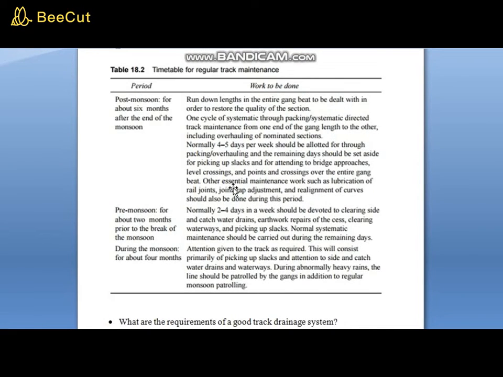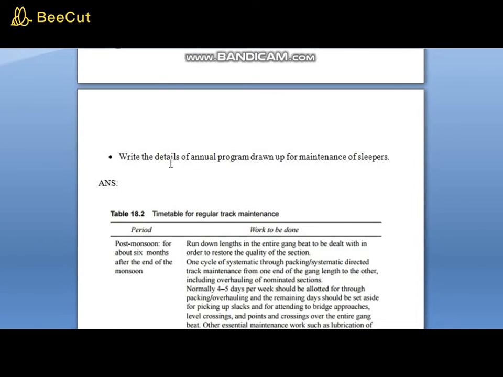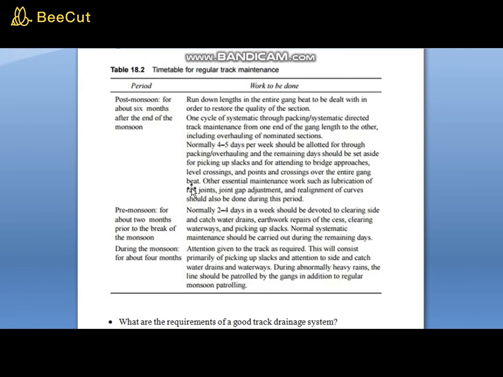Post monsoon for about 6 months after the end of monsoon, pre-monsoon for about 2 months prior to the break of monsoon, during the monsoon for about 4 months. So a total 12 months plan is given over here. That's what annual program means, for 12 months. 6, 2 and 4, it will be 12 months.